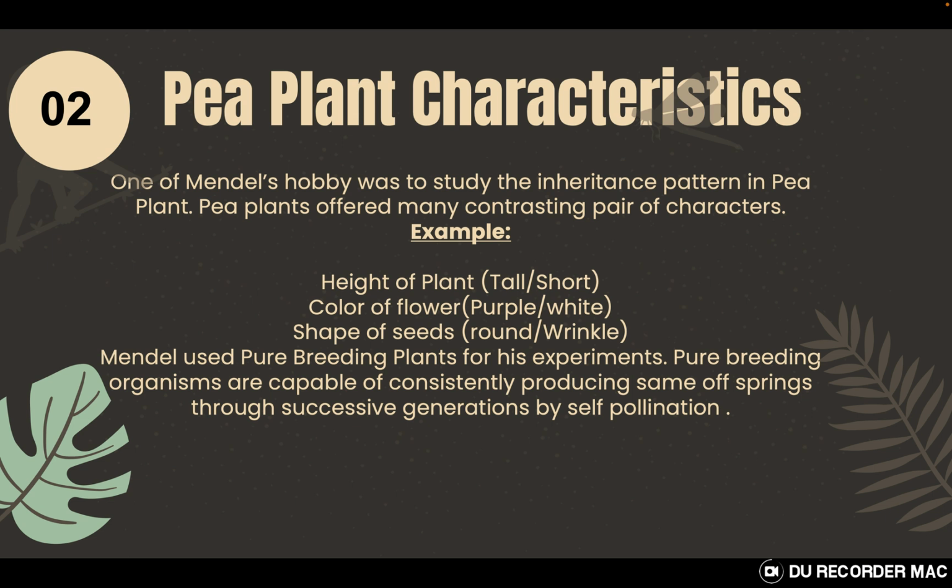So it was easily observable characters that the plant was showing. To add on for the examples, let's take the height of the plant. Either the plant was showing a 7 feet tall height, or the plant was showing a 4 feet tall height. Either the plant had purple flowers, or the plant had white flowers. There was no third combination.